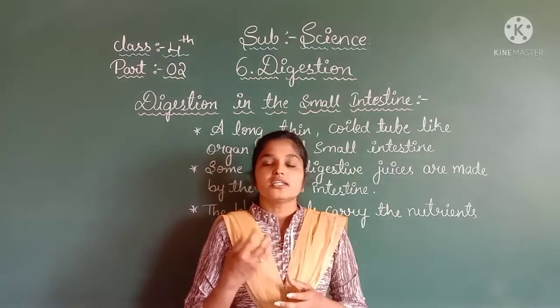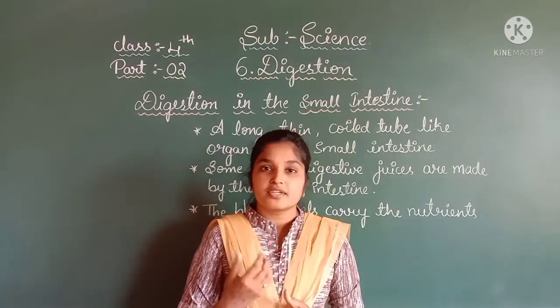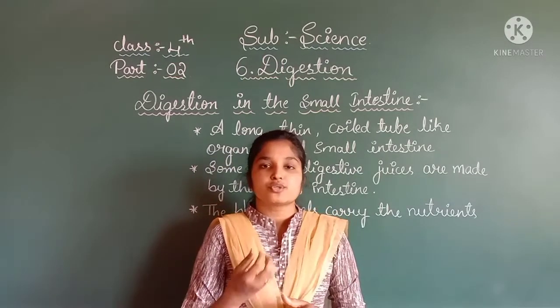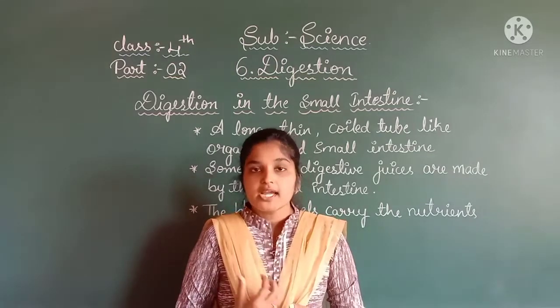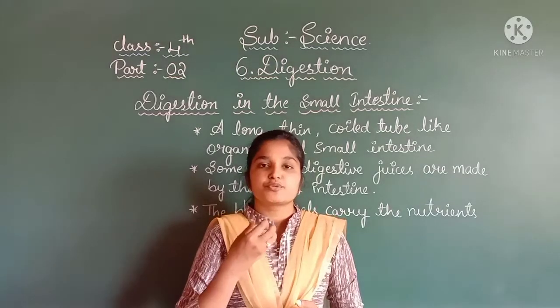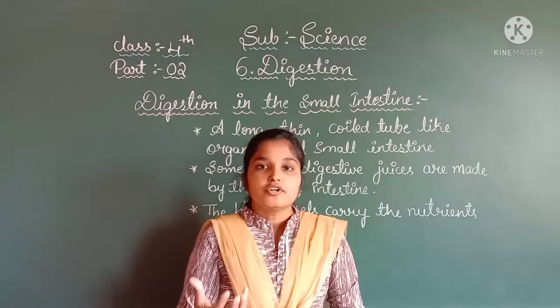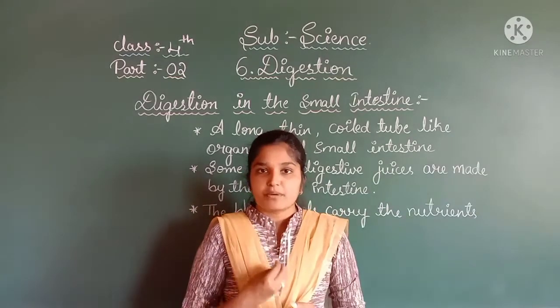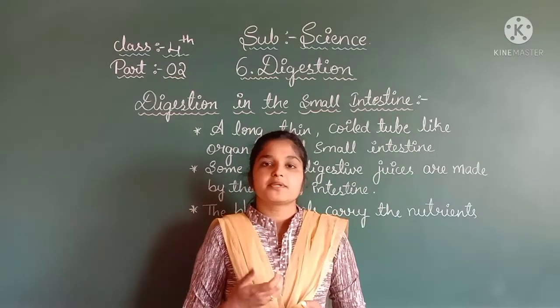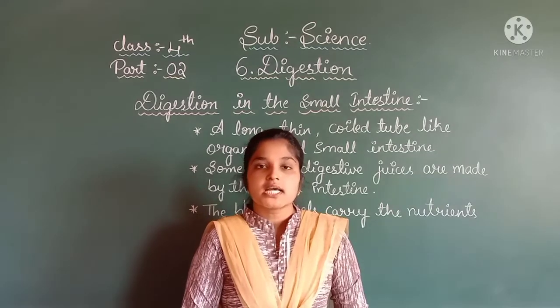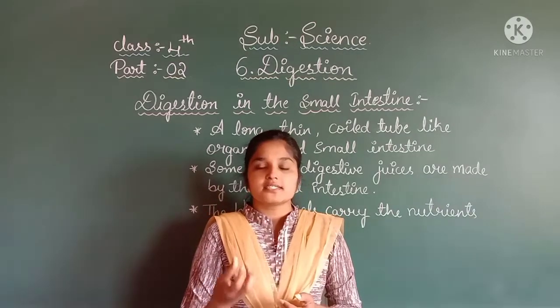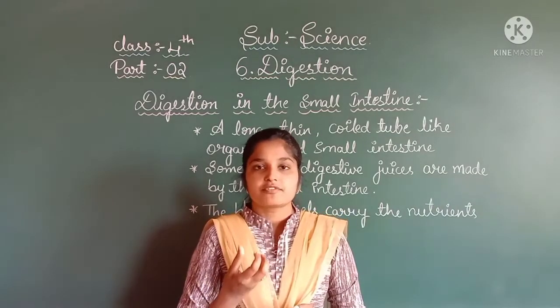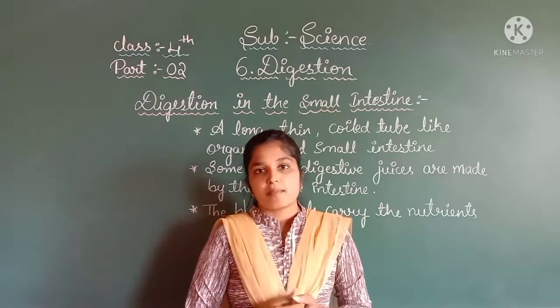The saliva helps to soften the food and makes it easy to swallow. The tongue helps to push the food down into the food pipe, which is also called the esophagus. This esophagus carries the food from the mouth to the stomach.